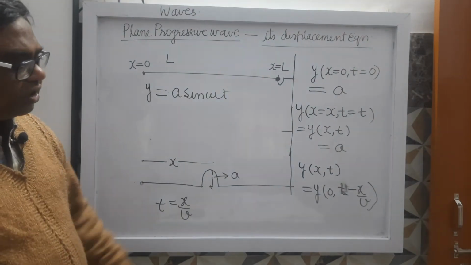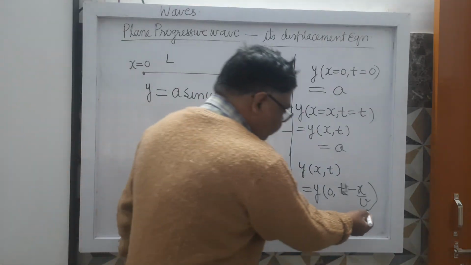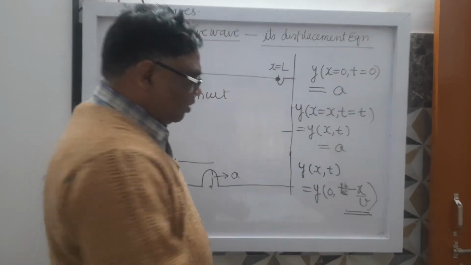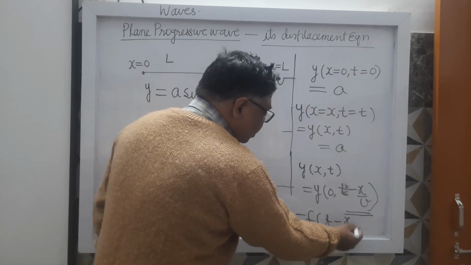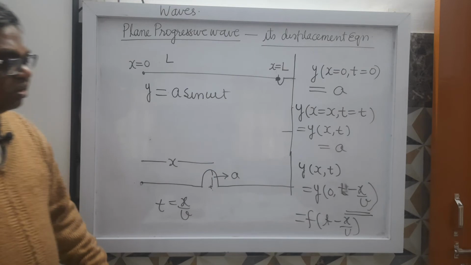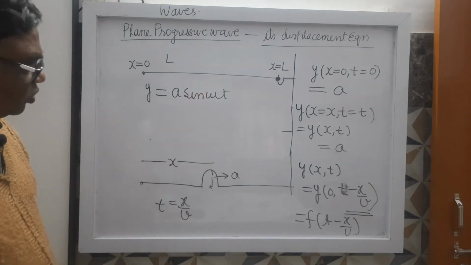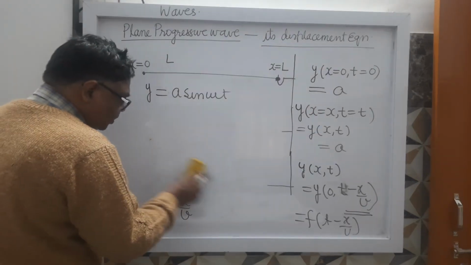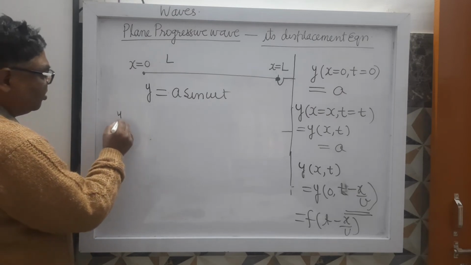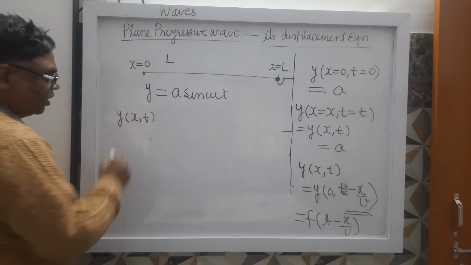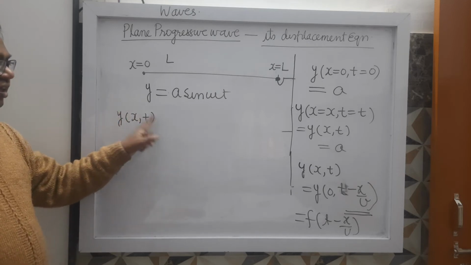But here you have seen that the displacement of this particle is a function of t minus x upon v. So in place of time, we take t minus x upon v. So what will be the displacement y(x, t), the displacement of the particle situated at position x at time t?